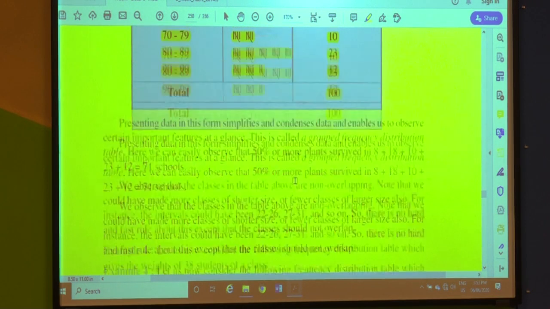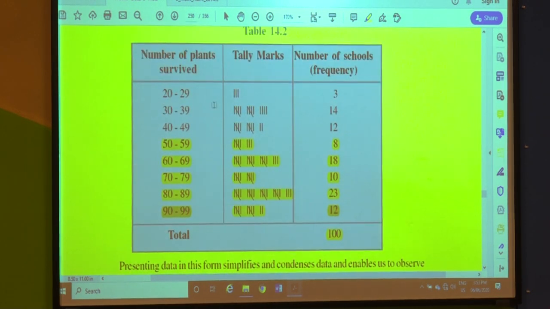Now why should the classes not overlap? Children, it is a matter of common sense. Suppose I say that there are 29 plants surviving in a school. Can I say in the next school there are 29.5 plants surviving? Is it not funny?